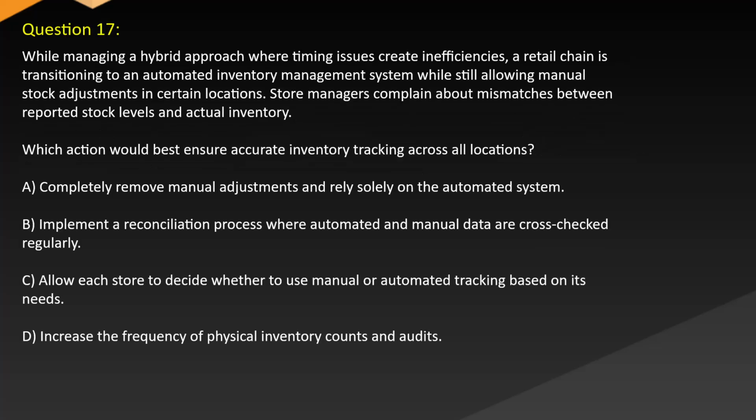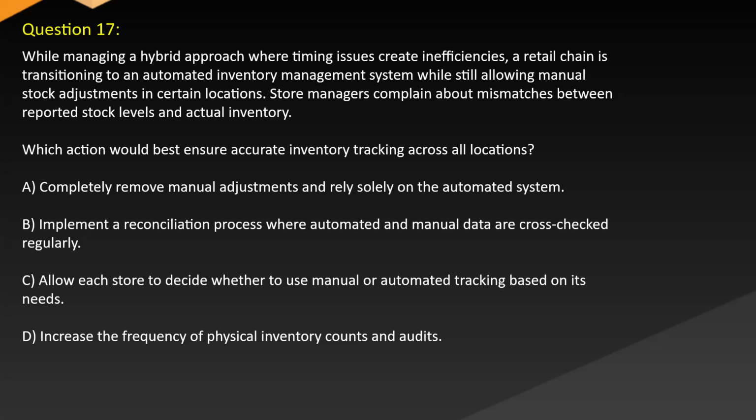Question 17. While managing a hybrid approach where timing issues create inefficiencies, a retail chain is transitioning to an automated inventory management system while still allowing manual stock adjustments in certain locations. Store managers complain about mismatches between reported stock levels and actual inventory. Which action would best ensure accurate inventory tracking across all locations?